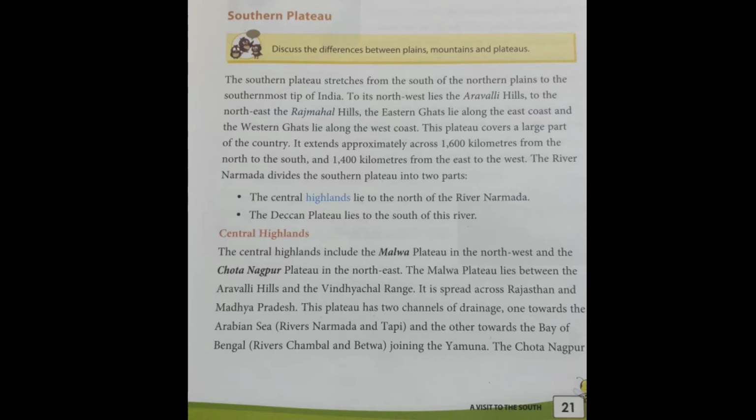In its northwest lie the Aravalli Hills. To the northeast, the Rajmahal Hills are located. The Eastern Ghats lie along the east coast and the Western Ghats lie along the west coast. So Aravalli Hills lie in the northwest, Rajmahal Hills lie in the northeast, Eastern Ghats lie on the east coast and Western Ghats lie on the west coast.